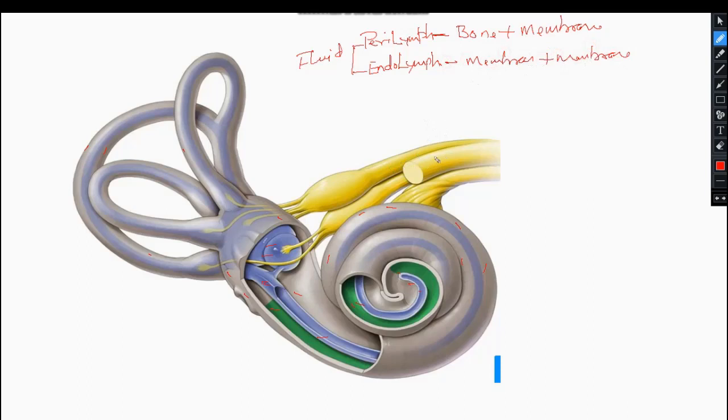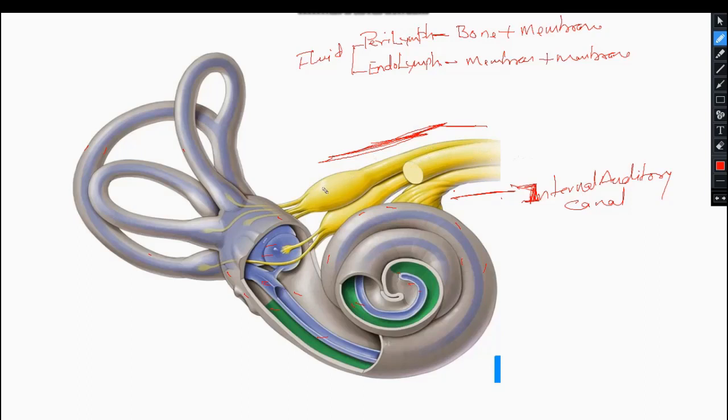And here what we see, these are the nerves. These nerves are running in this structure, the internal auditory canal, through the internal auditory meatus.